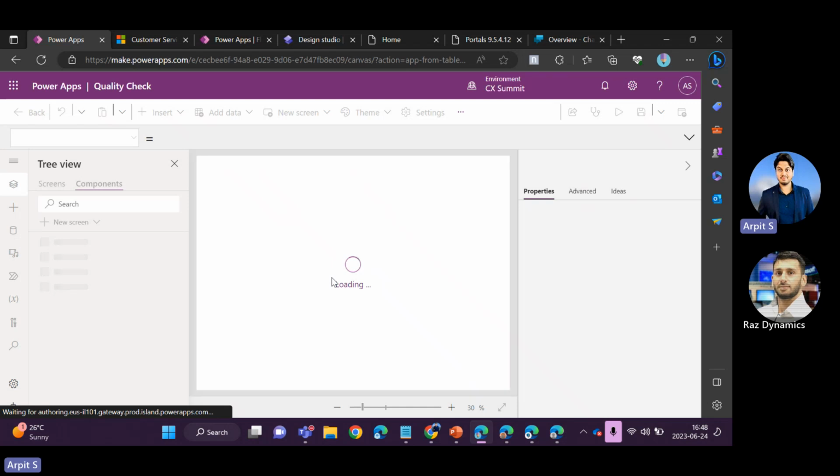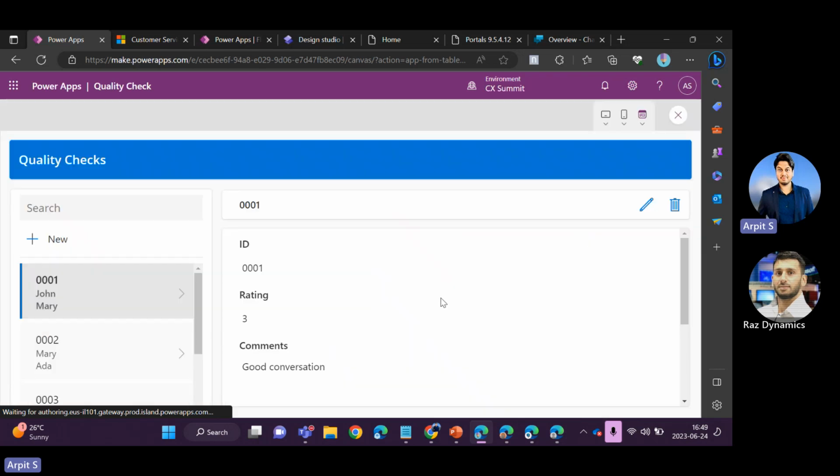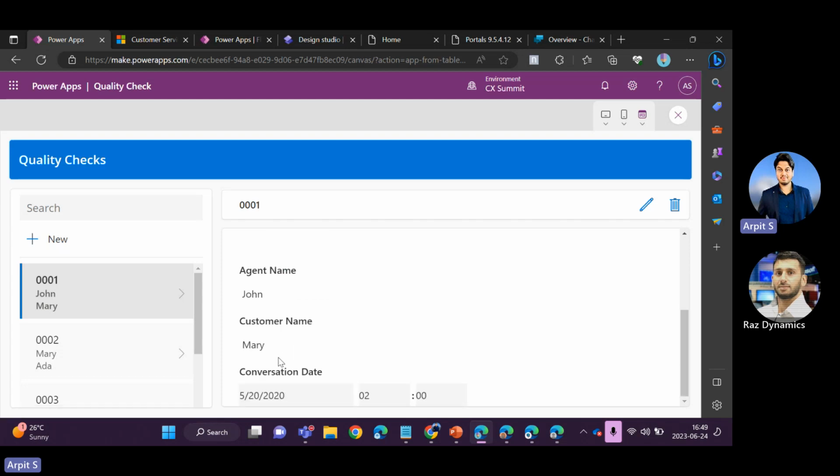Okay, so meanwhile, it's taking time to create the app, and let me demonstrate the other capabilities. Okay, so it's loaded. Perfect. So now if I run this app, you can see it automatically designed a temporary app. I can simply reuse this UI design or I can change the controls as per my business need as well. But just to demonstrate the capabilities to your client, if you are simply designing a POC or demonstration, I hardly took 2 minutes to create the Dataverse tables and this particular app. So now you can see some sample data has also been created, like ID, rating. You can provide the comments, customer name, and the conversation date between the agent and the customer.